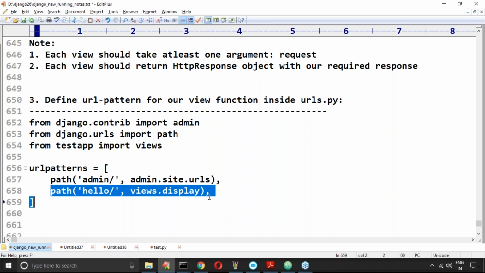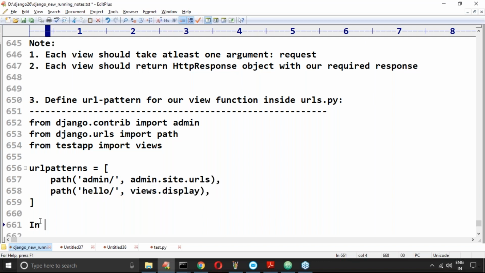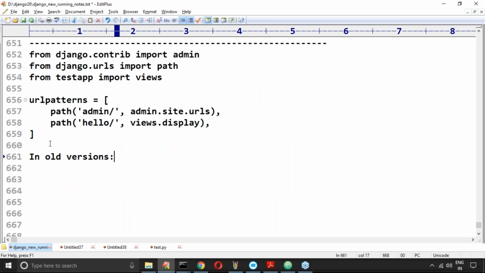But in the old versions, instead of path, url was there. In old versions, we had to use the url function instead of the path function.